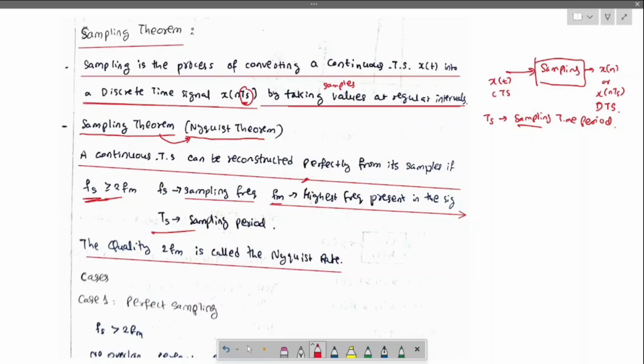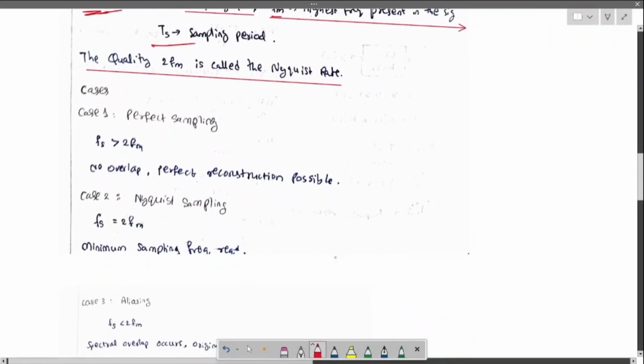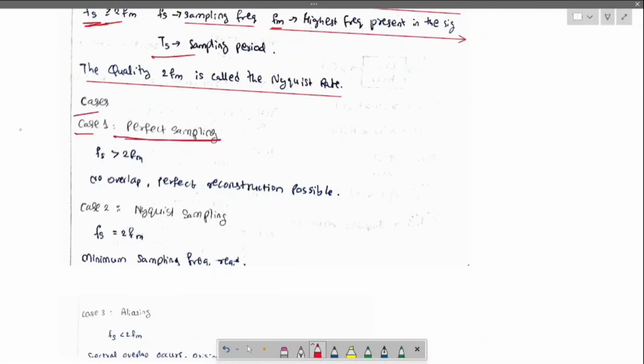We have a few cases in the Nyquist theorem, as follows. Case 1, perfect sampling. Perfect sampling happens when the sampling frequency is greater than 2fm. Here the signal won't overlap, so perfect reconstruction is possible.